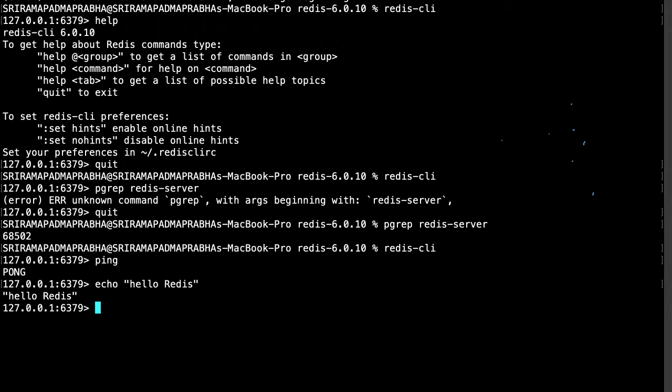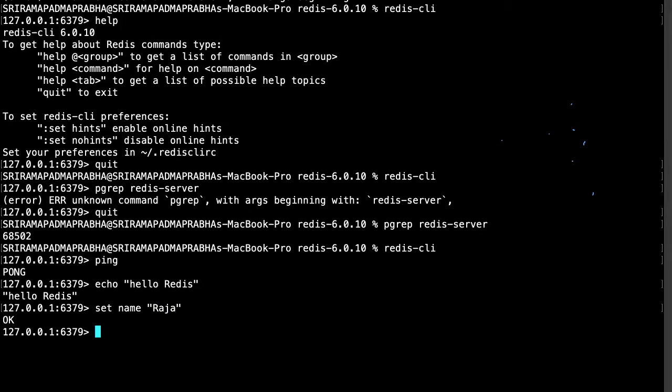For example, if you want to set some names, we can set the names here. I can use set, and when I enter set itself, it gives the syntax of how to use it. You can see set is the keyword. After that I need to enter the key, which is internally considered a string. For example, I say set name, and the value I can say like hello, or my name Raja, and you enter.